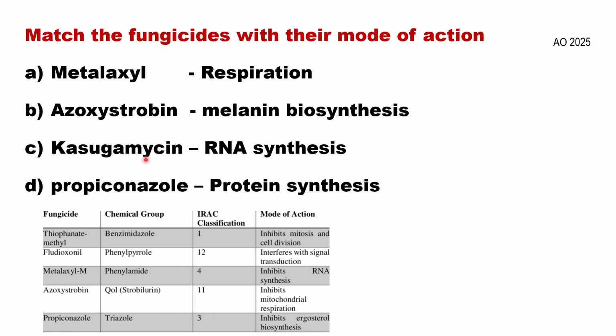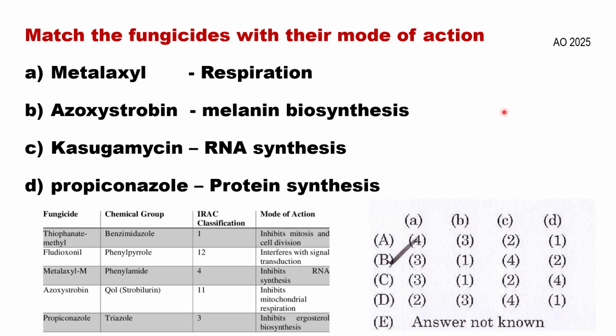Then kasugamycin, which is an antifungal antibiotic, inhibits protein synthesis. Then propiconazole inhibits ergosterol biosynthesis, which is related to the sterol biosynthesis inhibition. So option B will be the correct answer. A will pair with 3 and B will pair with 1. C will pair with 4 and D will pair with 2.